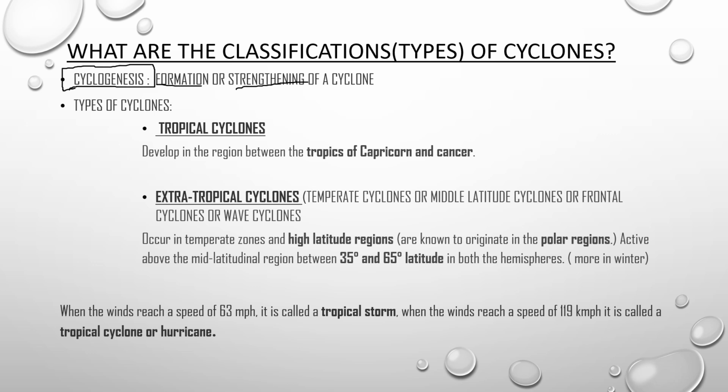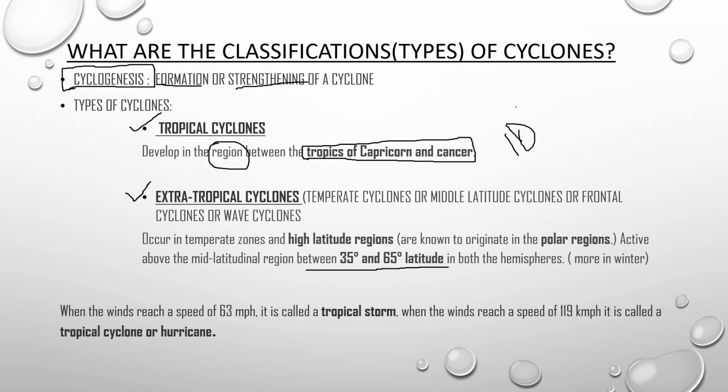So based on the region where these cyclones occur, the cyclones are divided into two: tropical cyclones and extratropical cyclones. If the cyclone occurs between your Tropic of Cancer and Tropic of Capricorn, then it is called a tropical cyclone. And if it occurs apart from this region, that is between 35 degrees and 65 degrees latitude, then it is called an extratropical cyclone.